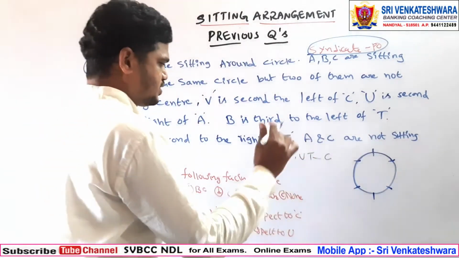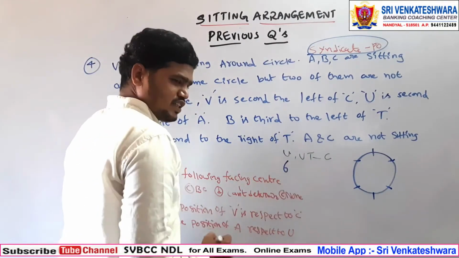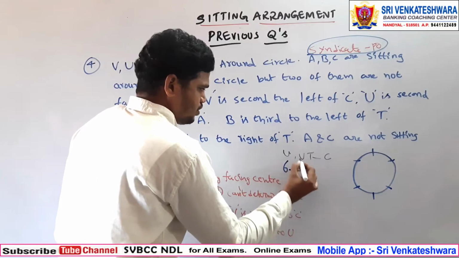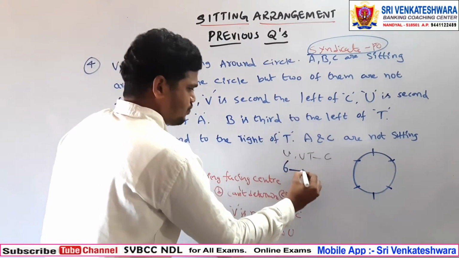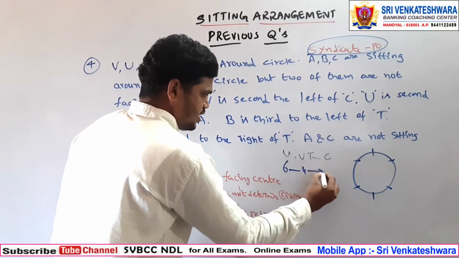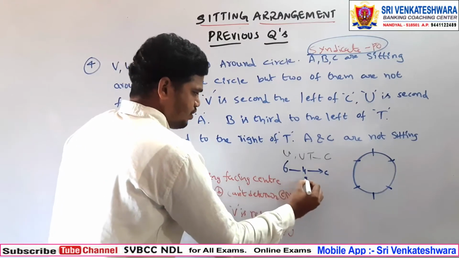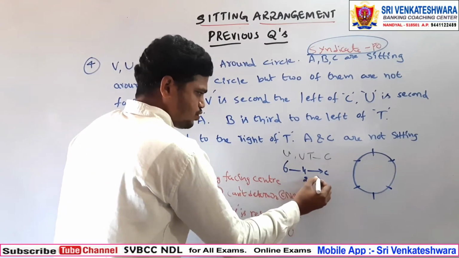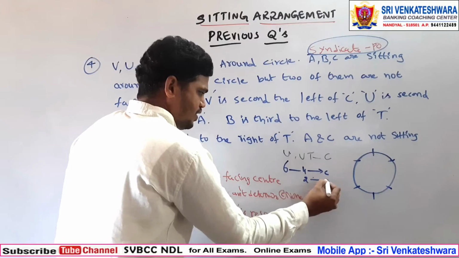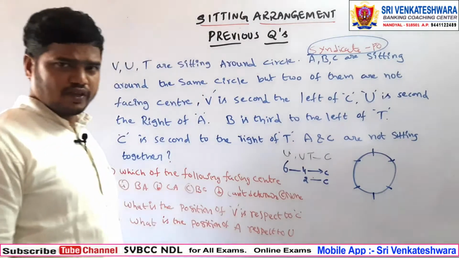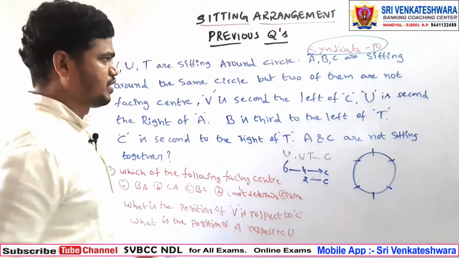In these 6 persons, 3 plus 1 means 4 persons are towards the center and 2 persons are away from the center. So this is the information.